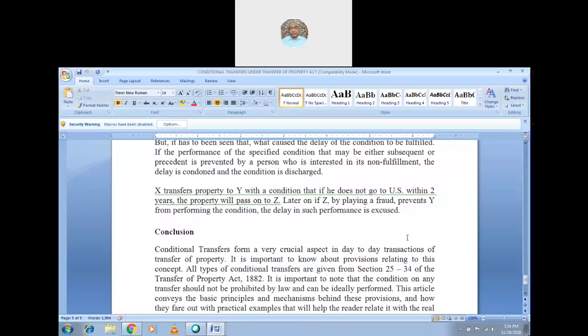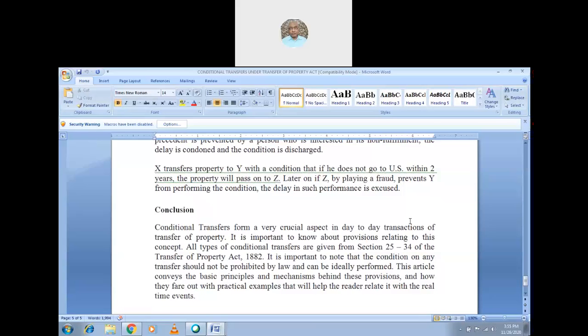So that was the thing which is there. In conclusion, we will see what conditional transfer is, a very crucial aspect in day-to-day transactions of transfer of property. So it is important to know about the provisions relating to this concept. All types of conditional transfer are given from section 25 to 34. It is clearly mentioned, section 25 to 34 of the Transfer of Property Act 1882.